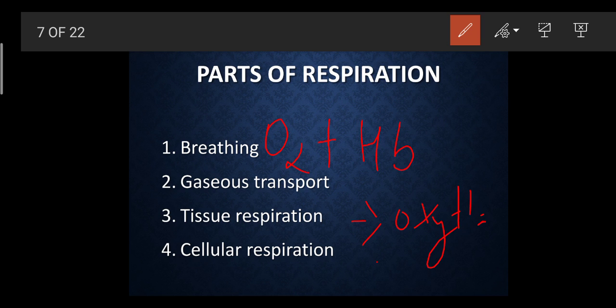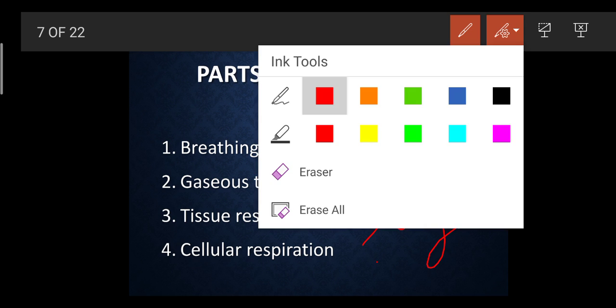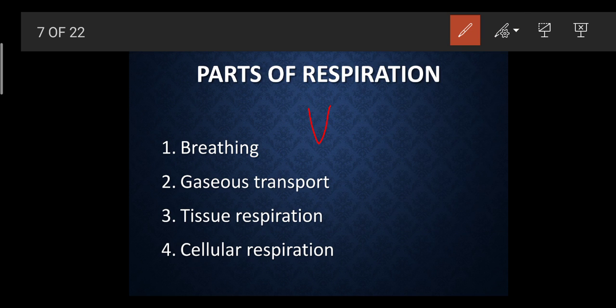When the presence of oxygen decreases, the blood is carried by the veins. What is the function of the veins? The function of the vein is to carry the deoxygenated blood towards the heart.